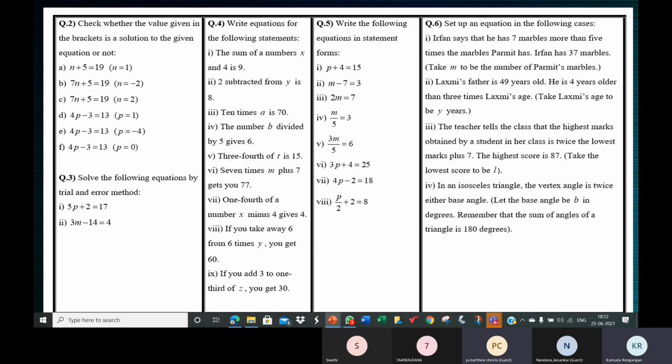Ma'am, y minus 2 is equal to 8. Yeah, don't forget that. 2 subtracted from y, 2 is taken away from y. Whatever comes after from. So y minus 2 is equal to 8. Okay, Matthew.